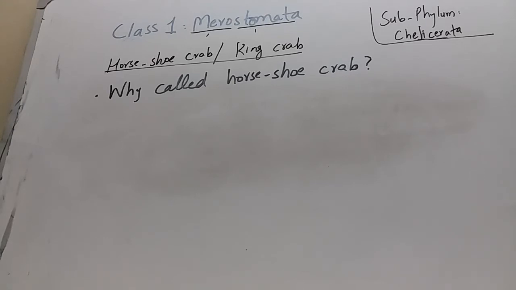I repeat, king crabs have an exoskeleton on the dorsal side of the body, which is known as carapace. This carapace resembles a horseshoe. That is why king crabs are also known as horseshoe crabs.